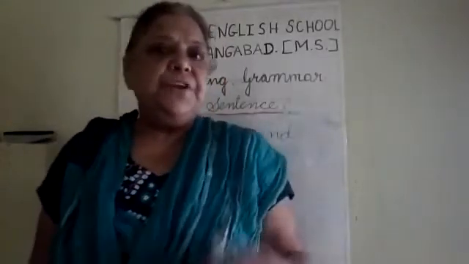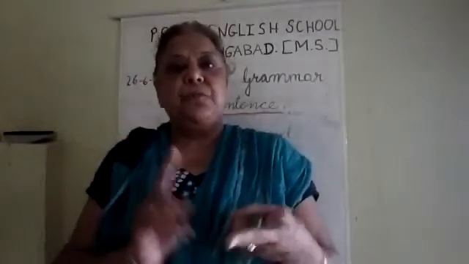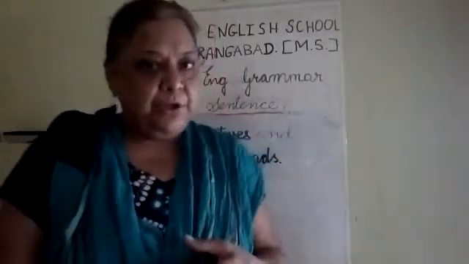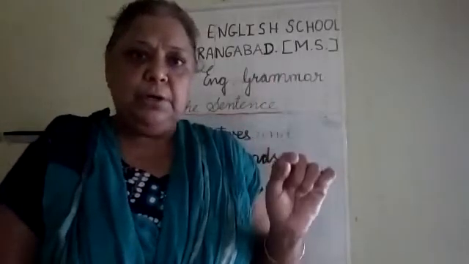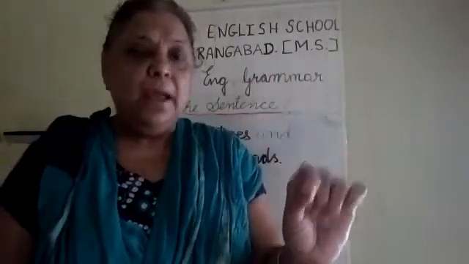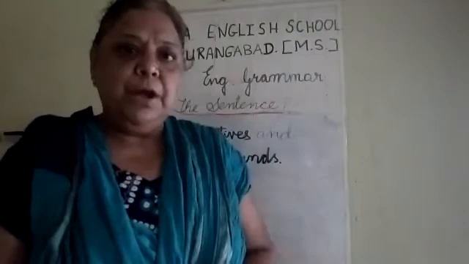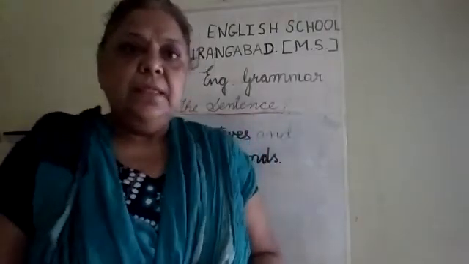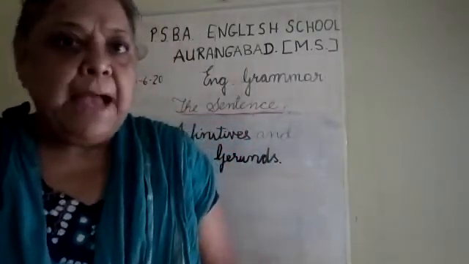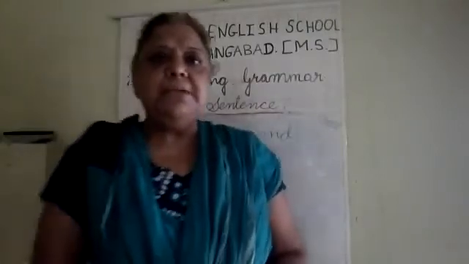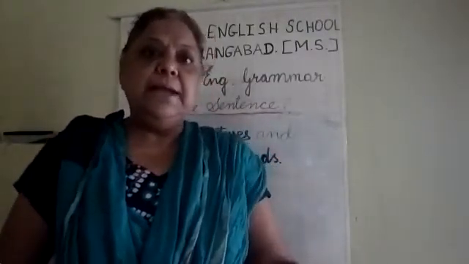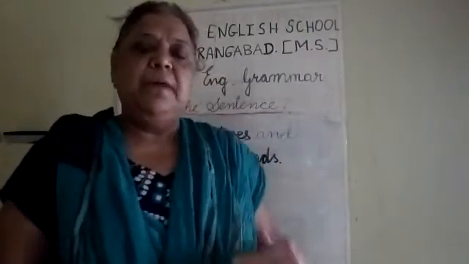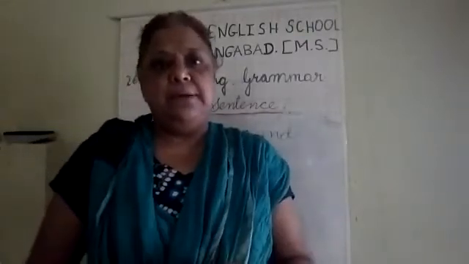We did two types of sentences, that was interrogative and exclamation. So exclamation is the exclamation mark, a small line and a dot below that, and the question mark for interrogative sentences. After that we did verb, action words. Then we had started yesterday with object of the sentence. There are two objects, one is direct object and one is indirect object.